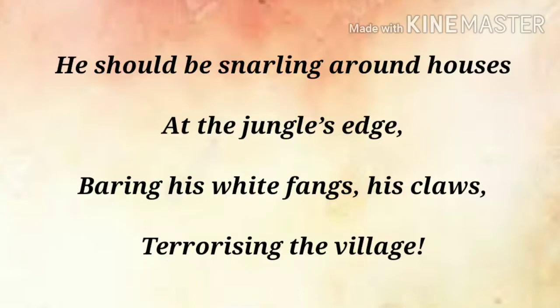Please pay attention. He should be snarling around houses at the jungle's edge, baring his white fangs, his claws, terrorizing the village. So student, here in this stanza, at first I would like to explain you the word meaning. Okay, so snarling, in the first line of this stanza, snarling means to make angry warning sound. Edge, in the second line you may find, edge means border.